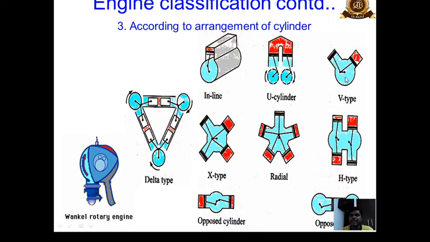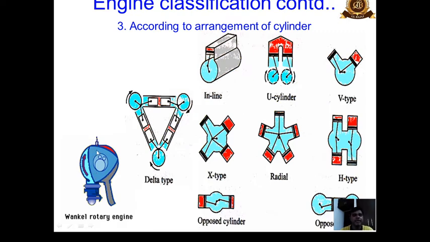V-type engine is an advantageous engine in terms of uniform torque and power output. So these are used in practice. Okay, so we can see that the shape is like a V, letter V. So this is also used. Delta shape engines, we can see the shape and the fitment of the cylinders and connecting rod and piston. It forms a delta shape. Okay, so these are delta shaped engines.